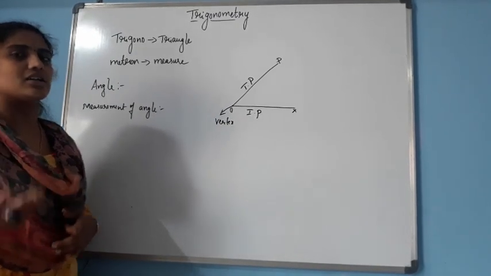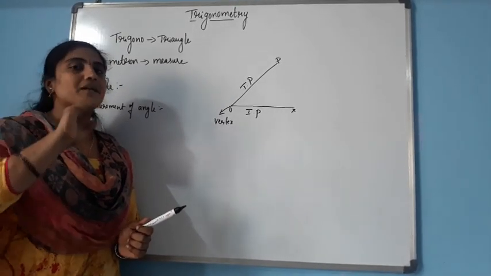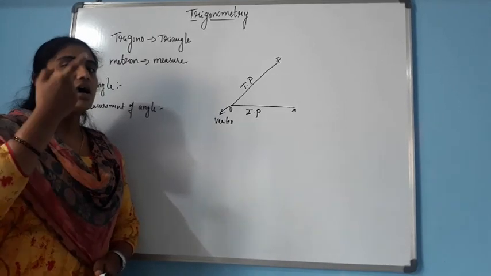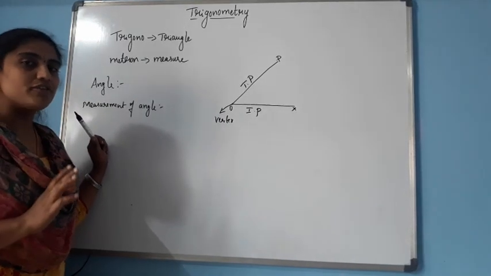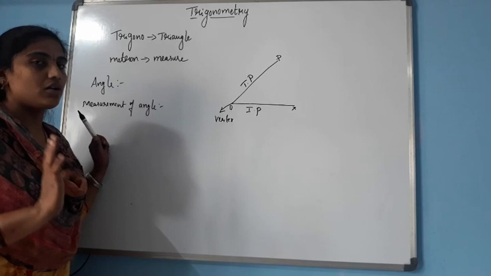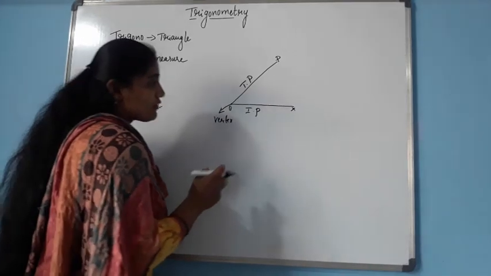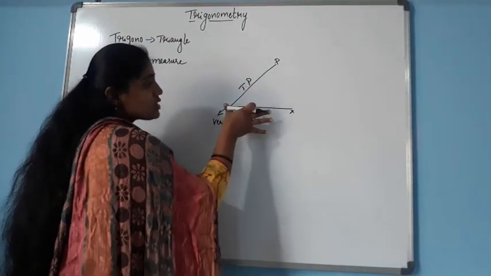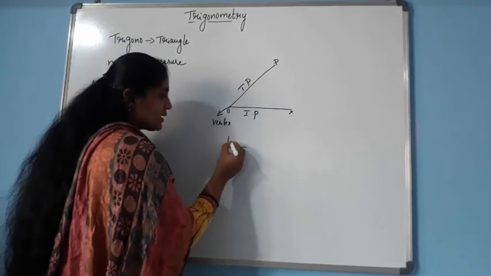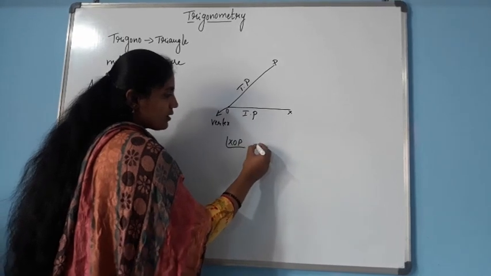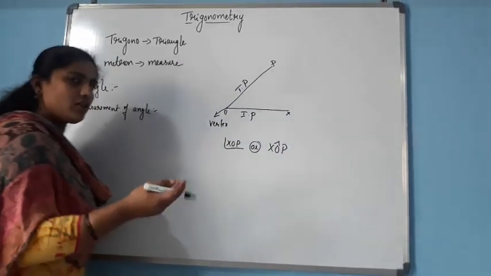For example, if you consider the clock, for 1 hour to complete, the minute hand completes one rotation. That is how we measure it. We call it the measurement of angle, the amount of rotation of the revolving line. Here generally we represent the angle, for this line, as angle XOP. I think you all know the notations.